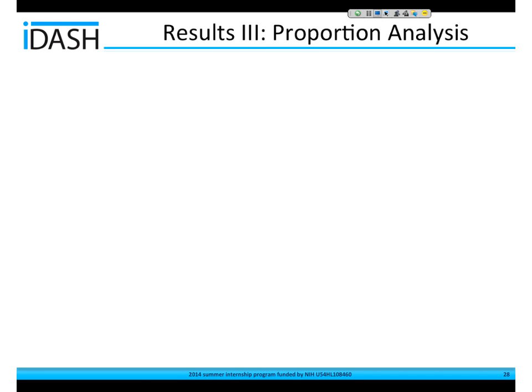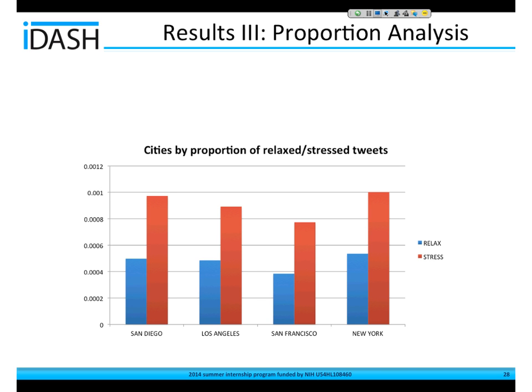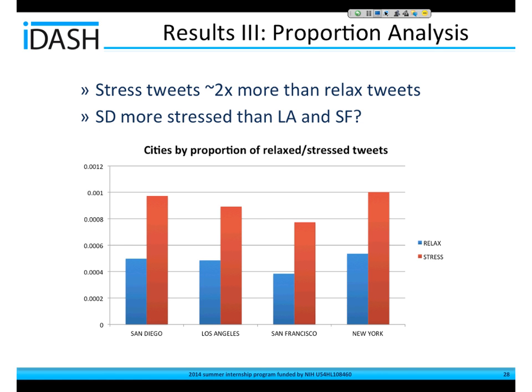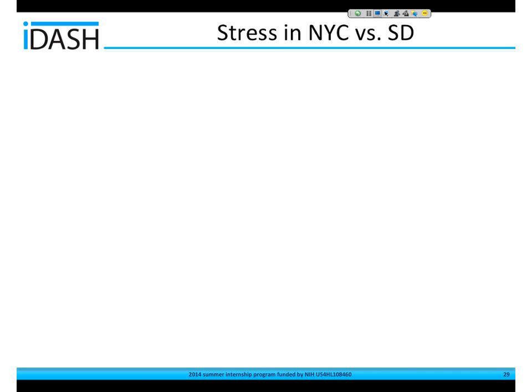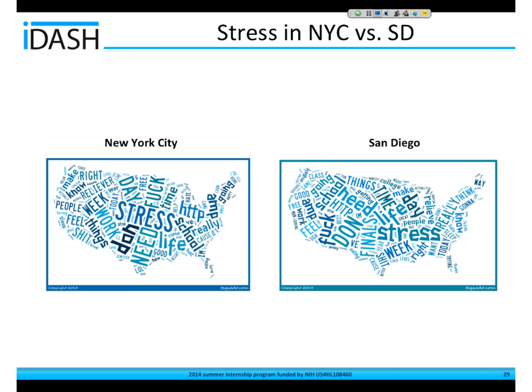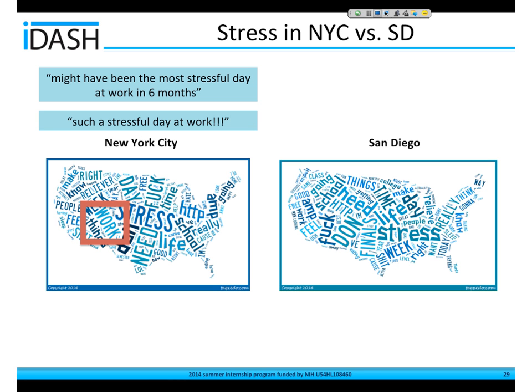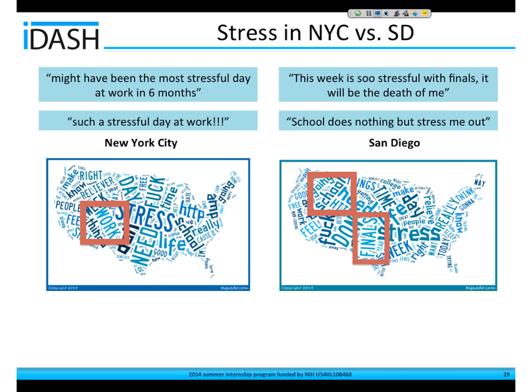So if we look at the results of the proportion, we see that stress is talked about 2 times more than relaxing, and San Diego actually appears to have more stress tweets than LA and San Francisco. That's pretty interesting because LA is actually supposed to be a more stressed city than San Diego, so that's going to be interesting to look into. And then if we compare New York City and San Diego, we see that New York talks a lot about work, and San Diego talks more about school and finals. So that's also pretty interesting.